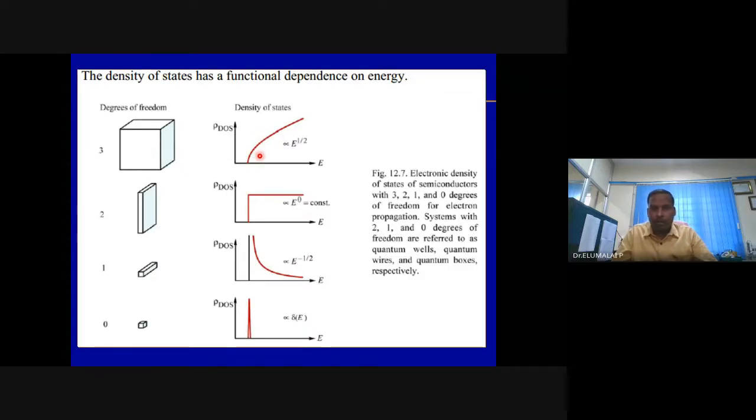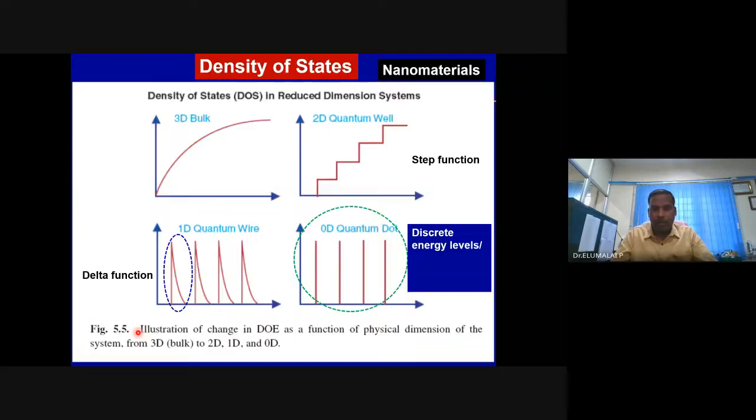Bulk material, density of state is continuum. Quantum well, it is a step function. Nanowires, nanorods, it is a delta function. And quantum dots, it is highly discrete. If you see these three-dimensionally confined materials, their energy levels are highly discrete.